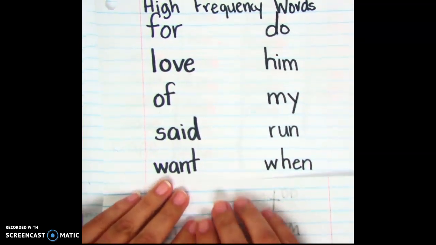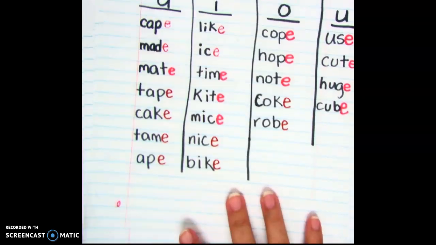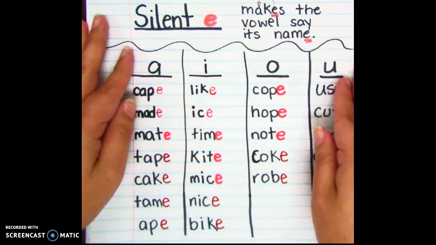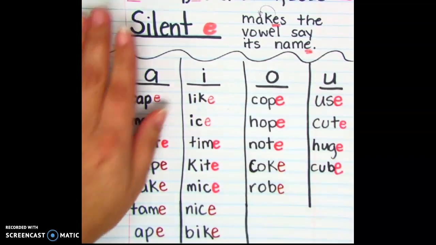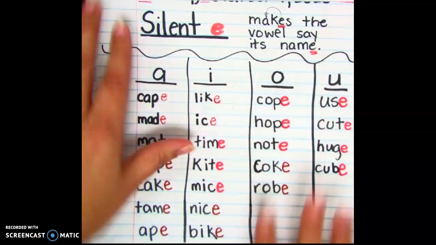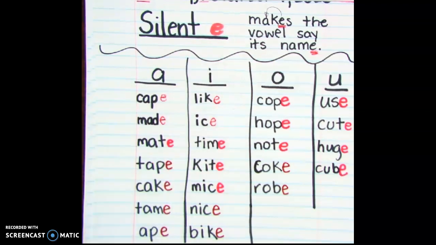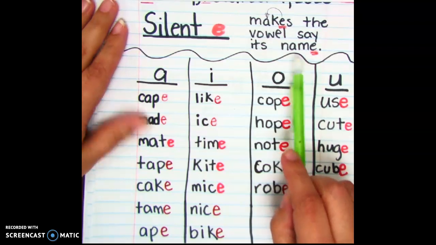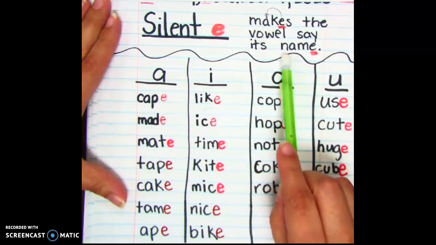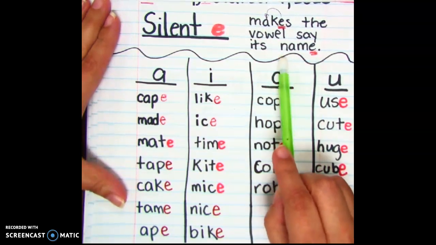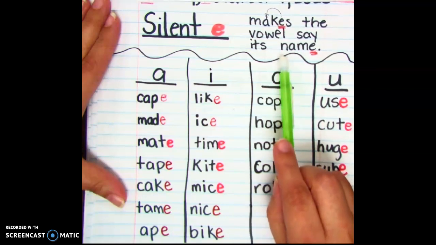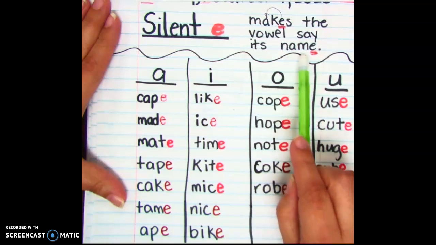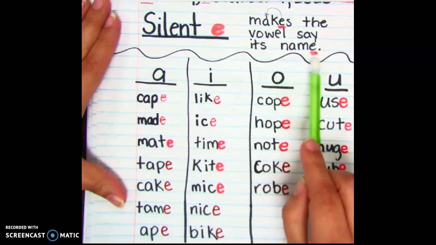Okay, the next thing that we are going to do today, we are going to review our silent E words. We've been talking about that the silent E at the end makes the vowel say its name. And we have one of those words here. Name. If you sound out this word, and if we do the short vowel sound, name it.